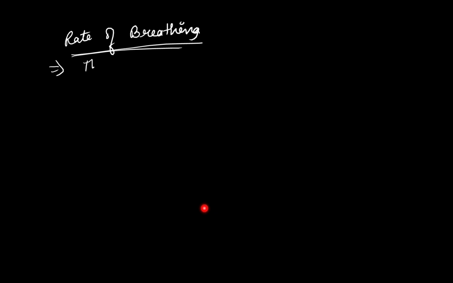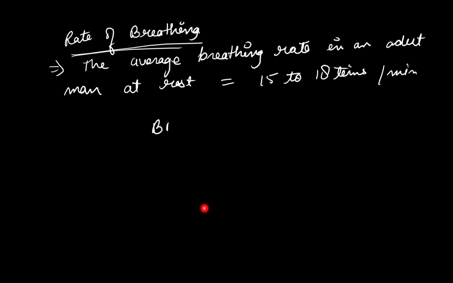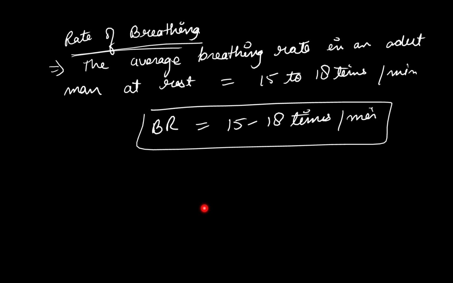So write down here: average breathing rate of an adult man at rest. This can be framed as a question. It is about 15 to 18 times per minute, or you can also write breathing rate, BR, is 15 to 18 times per minute. Clear? This breathing rate increases with an increase in physical activity.